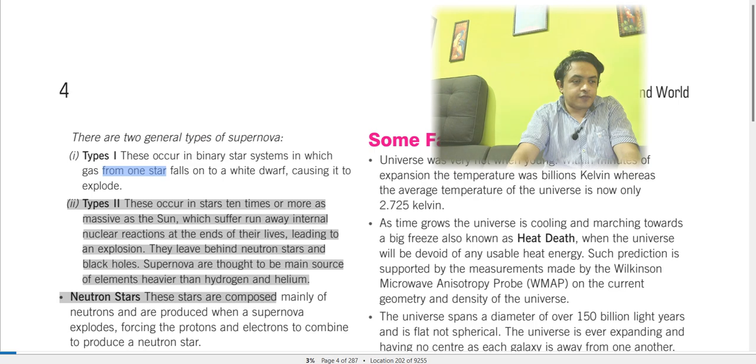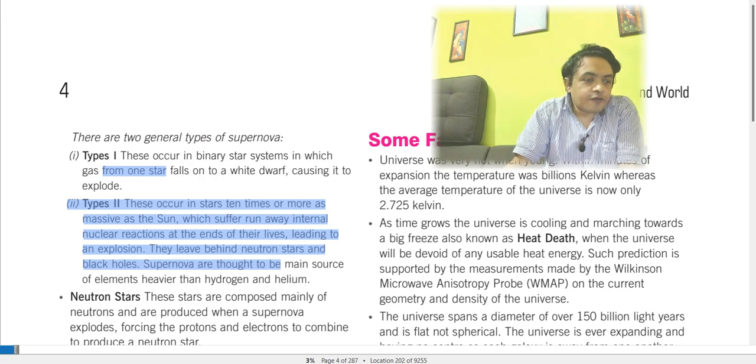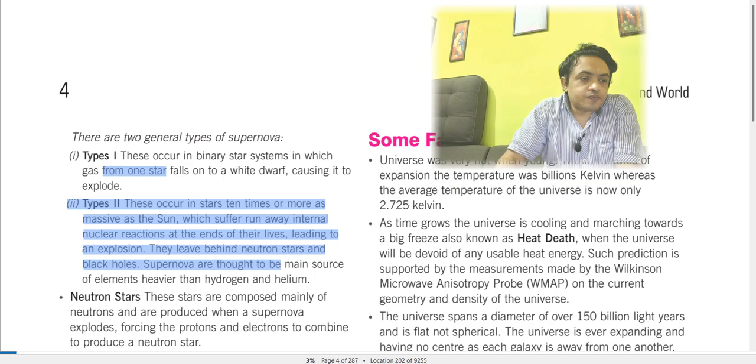Supernovae are thought to be the main source of elements heavier than hydrogen and helium. Means the elements that are created, they are created from supernovae. So there are these two types of supernova mentioned over here. One is in a binary system in which gas from one star falls into a white dwarf and it explodes. The next is a star ten times as massive as the sun, with runaway internal nuclear reactions at the end of its life, creating the explosion and leaving behind neutron stars and black holes.